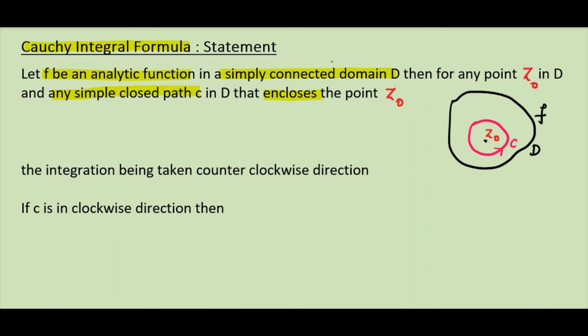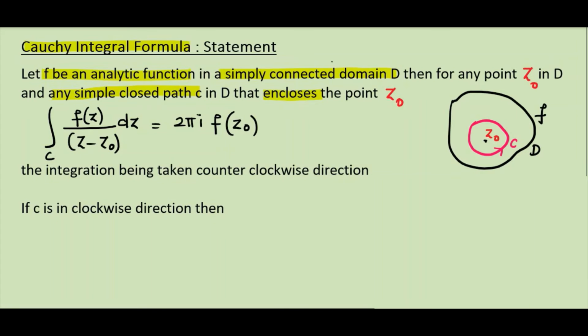So I am going to construct a closed path around this point z0. I can mention the direction as anti-clockwise. So this is our closed path, and we have a domain D where the function is analytic except at this point z0. Then the Cauchy integral formula states that the integral of the analytic function f of z over z minus z0 dz will be 2 pi i into f of z0. So here our function is analytic except at this point, where this point lies inside the closed path C. But make sure it is taken in counterclockwise direction.